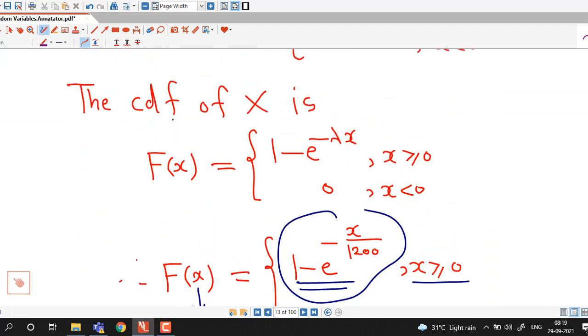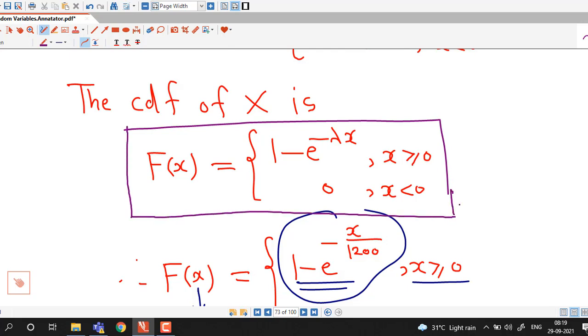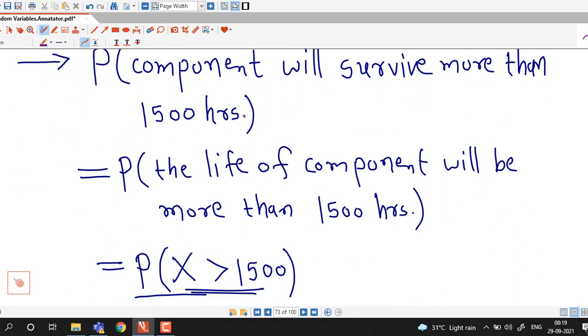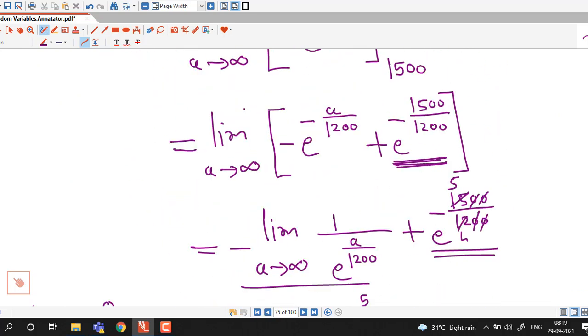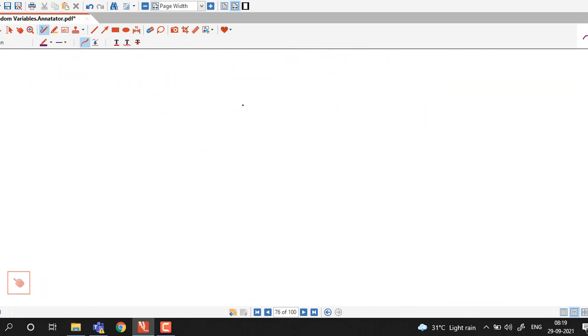But I think it is advisable to use the cumulative distribution function. Here the number of calculations will be small as compared to the probability density function. So in this way we can find exponential probabilities using its CDF or PDF.